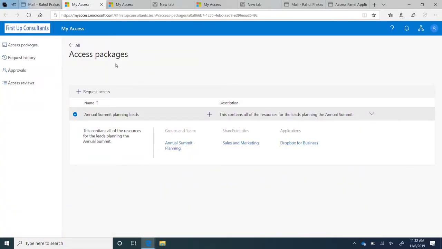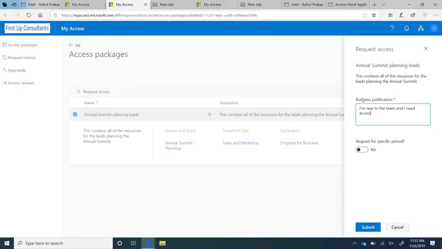And I see something called Access Packages. Not sure what this is at this point in time, but it says this contains all of the resources for the leads planning in the annual summit. Sounds like what I need access to. So let's go ahead and click into this access package and request access. Business justification is required. Cool. I'm new to the team and I need access. And let's go ahead and click submit.